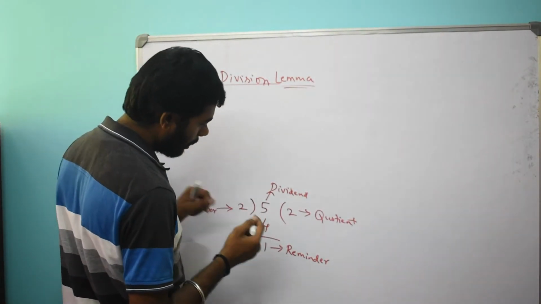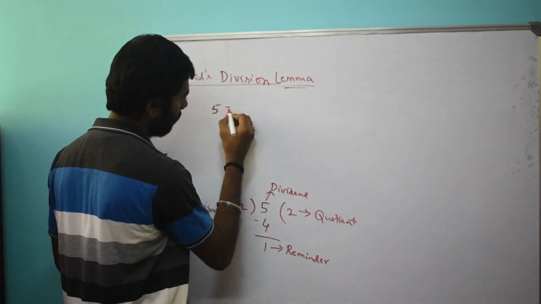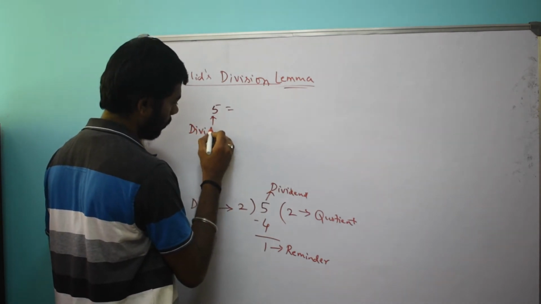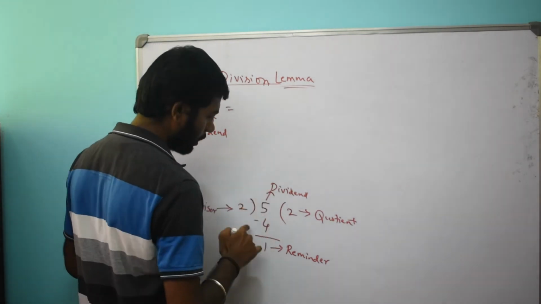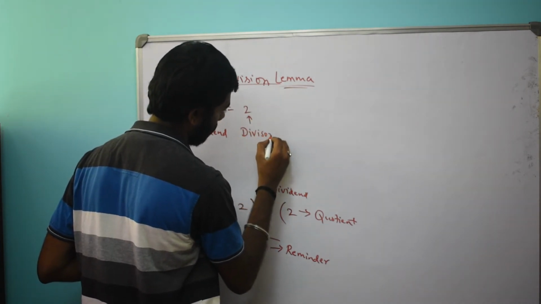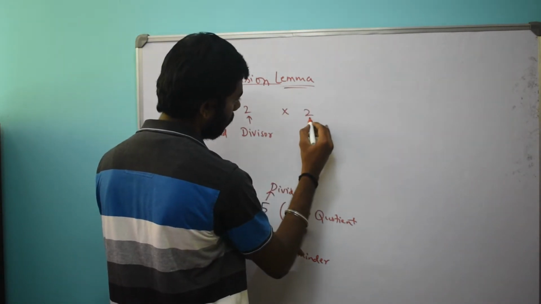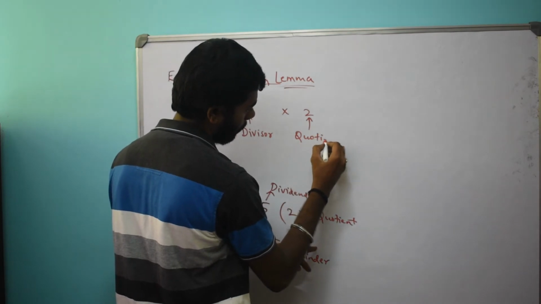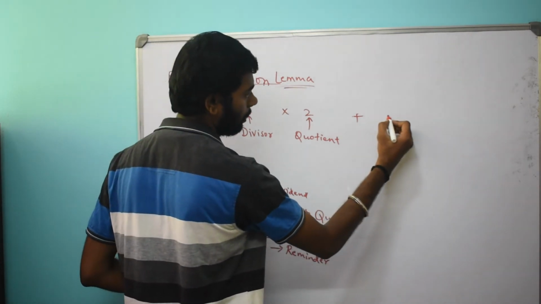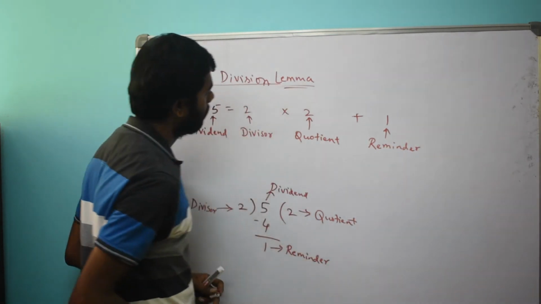Let's say we have 5 is equal to, this is the dividend, and the divisor is 2, this is the divisor, into 2, this is the quotient, and finally we have the remainder 1.